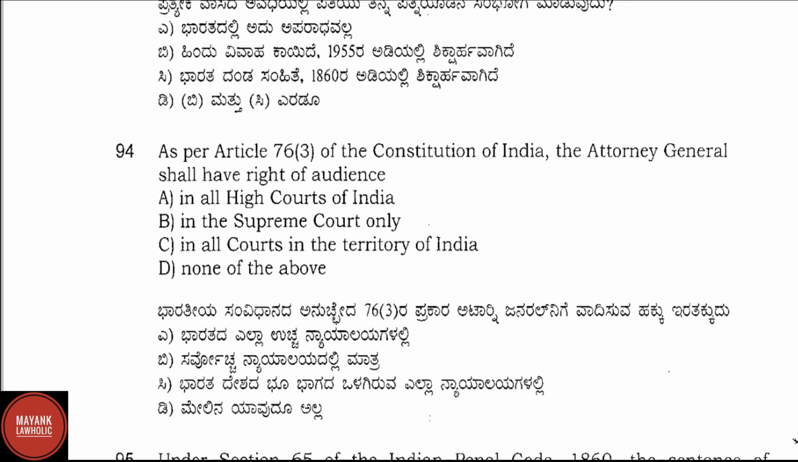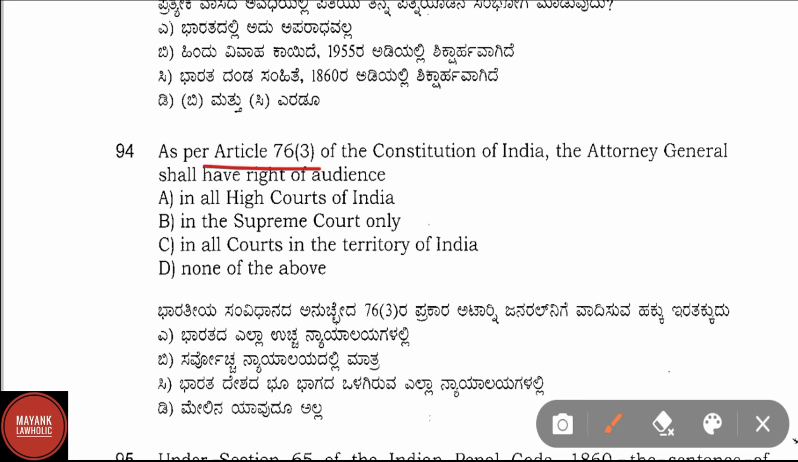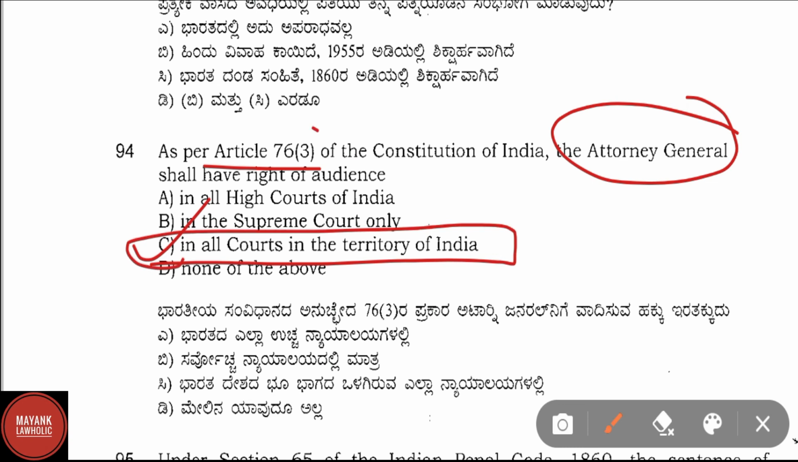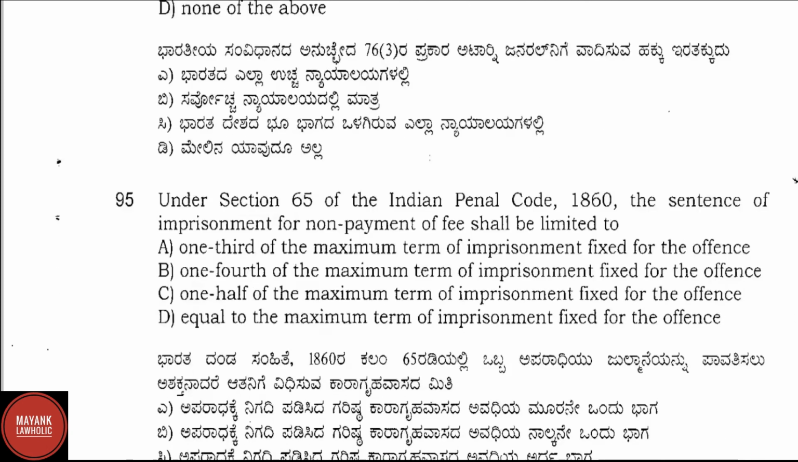Question number 94. As per Article 76 Clause 3 of the Constitution of India, the Attorney General shall have the right of audience. Option A, in all the High Courts of India, option B, in the Supreme Court only, and option C, in all courts in the territory of India. Here correct answer is option C, that is in all courts in the territory of India. Attorney General of India will have the right of audience in all courts in the territory of India as per Article 76 Clause 3 of the Constitution of India.